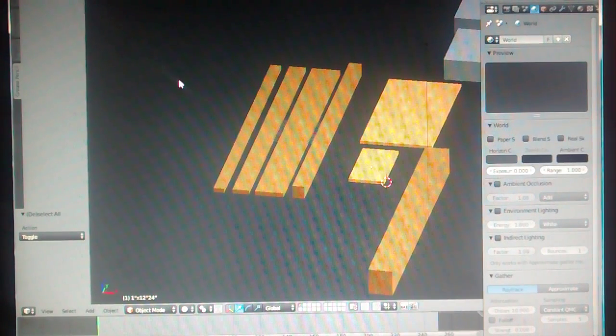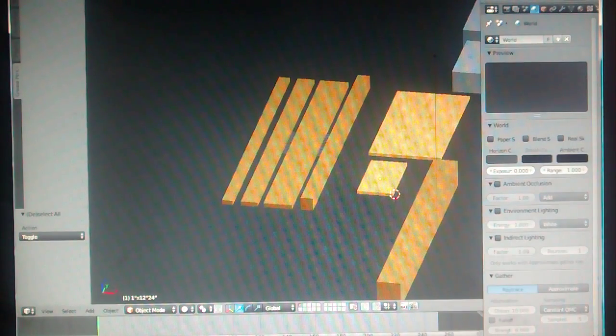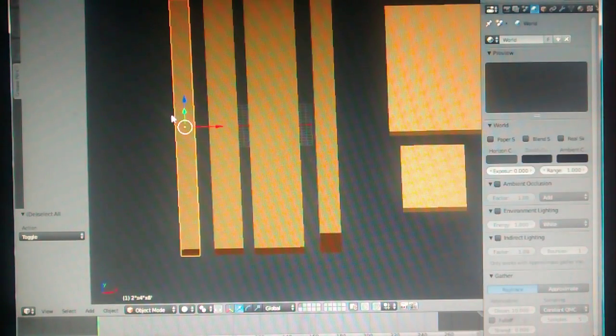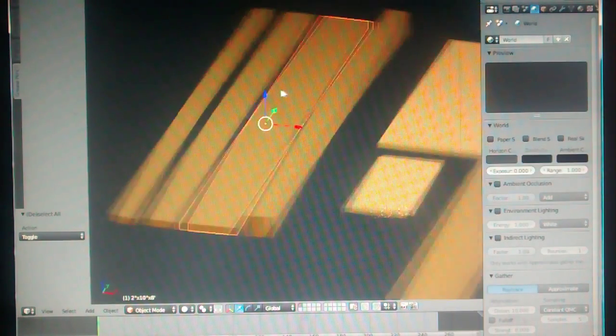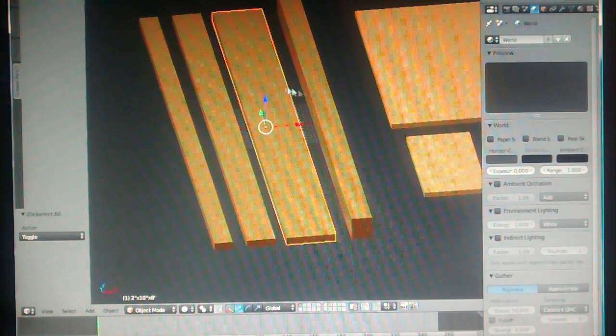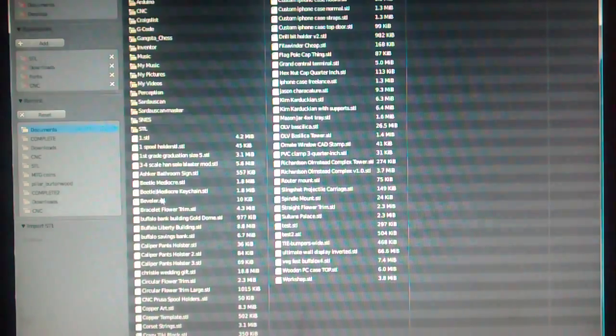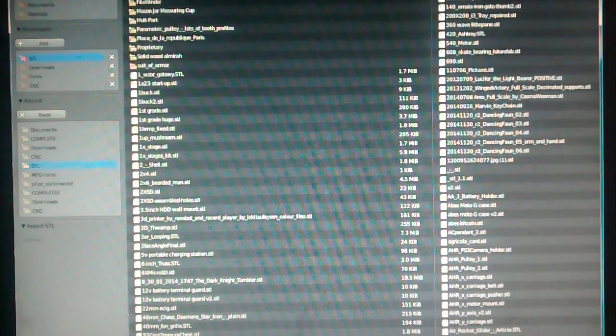Hello, and today I will be using Blender to show you how to prepare an STL for CAM software and CNCing, specifically a wood router. Okay, so first you open up Blender. These are just a 2x4, 2x6, 2x10 in Blender units, which will be converted to inches. So go to Import STL, and then